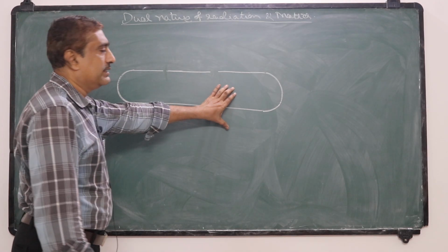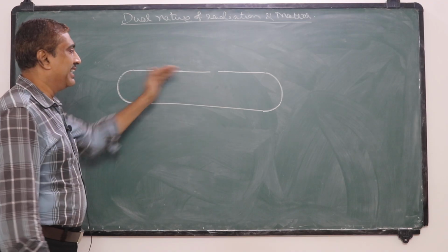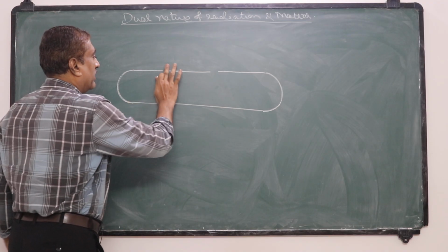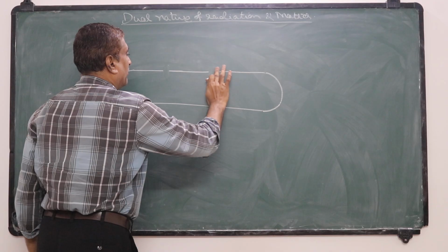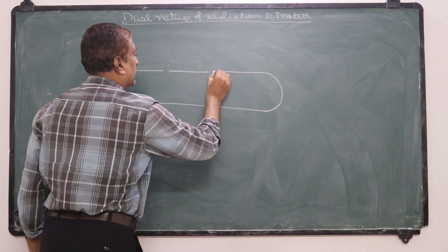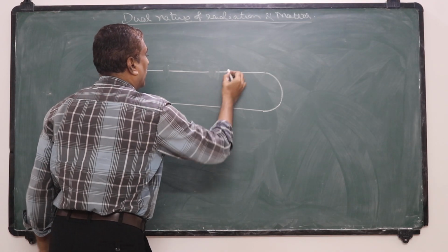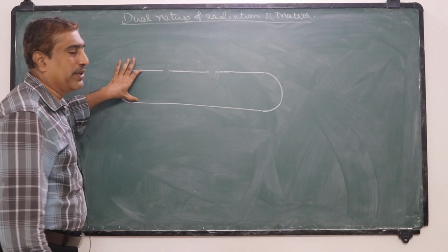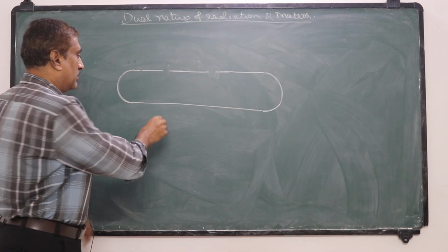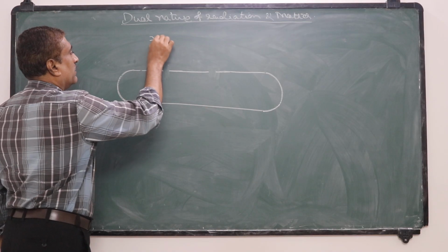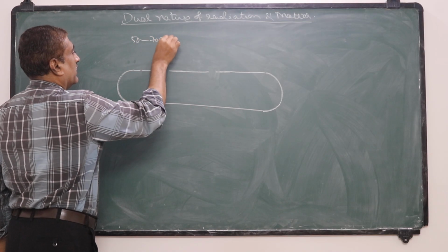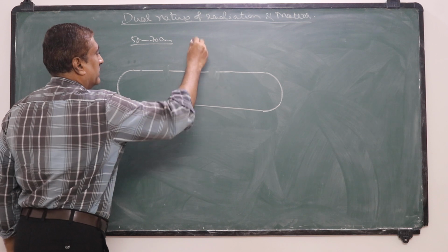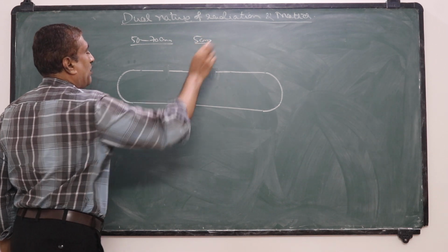This is a closed glass tube, provided with two openings like this. Its length is about 50 to 70 centimeter and its diameter about 5 centimeter.